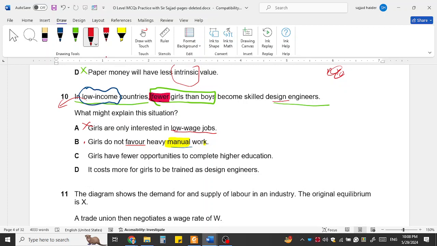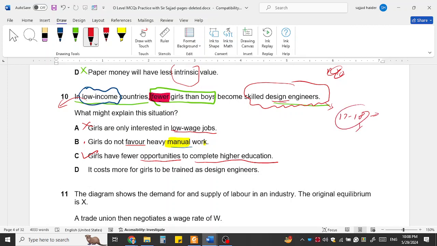Girls have fewer opportunities to complete higher education. Yes, this is the right reason, because to qualify as a design engineer, I think like FSc and then almost 17 to 18 years of qualification will be required for training.